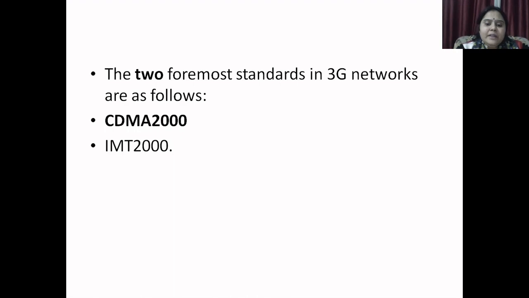In WCDMA, the signal is coded and transmitted in spread spectrum, moreover, a 5 MHz carrier band compared to the 200 kHz carrier band used for CDMA. These variants include NTT Docomo's Freedom of Mobile Multimedia Access, FOMA, and TD-SCDMA, that is time division synchronous code division multiple access, used primarily in China.